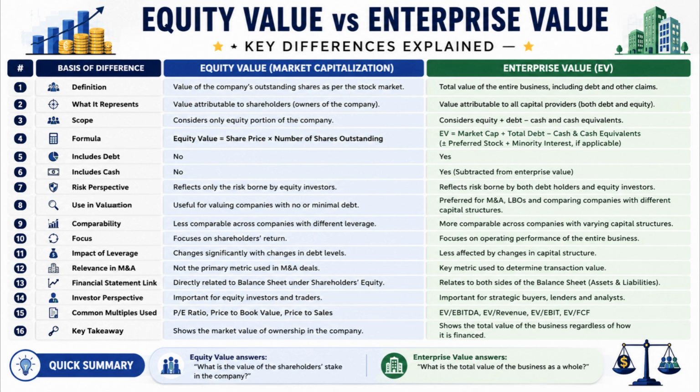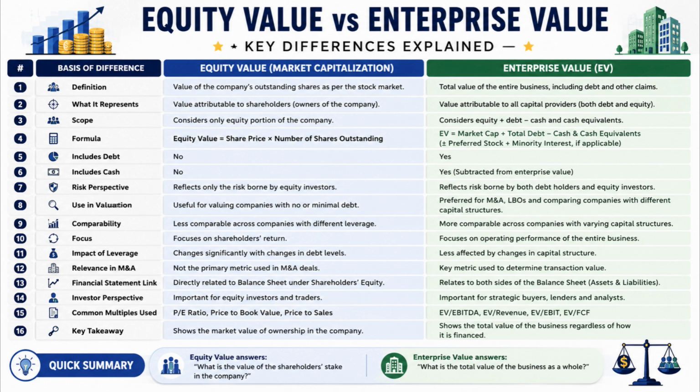Number 11. Equity value changes significantly when debt levels change, whereas enterprise value is generally less affected by financing decisions. Number 12. Equity value is not the primary metric used in mergers and acquisitions, whereas enterprise value is widely used to determine acquisition prices.